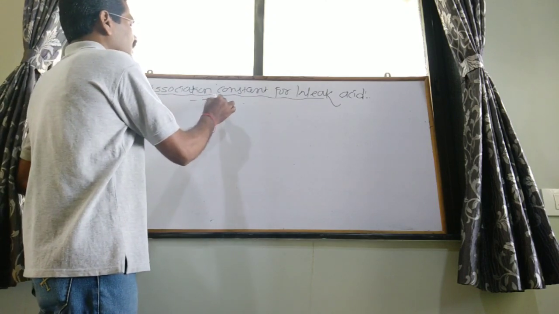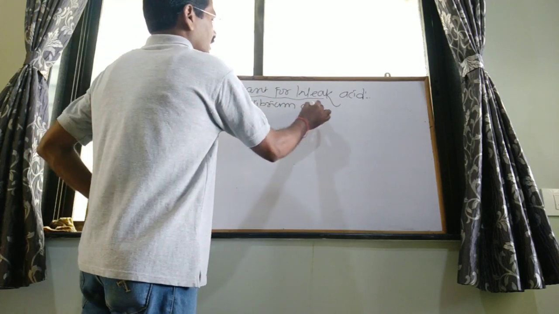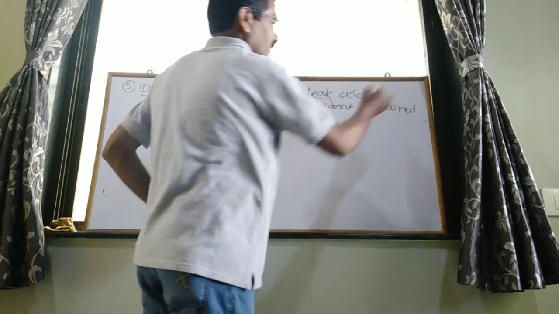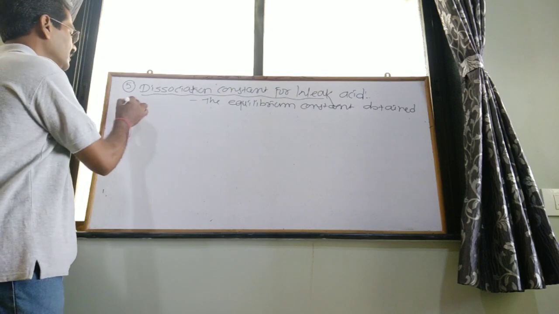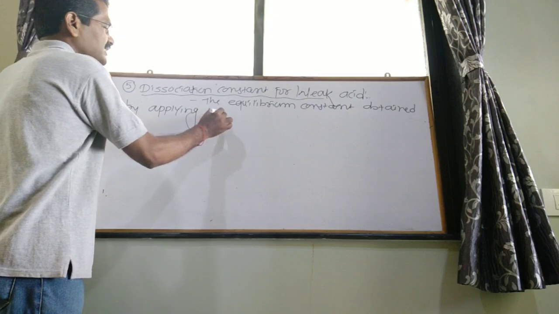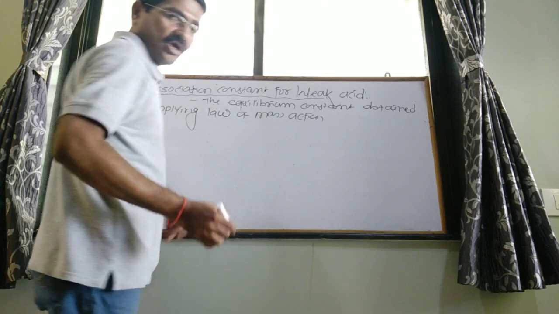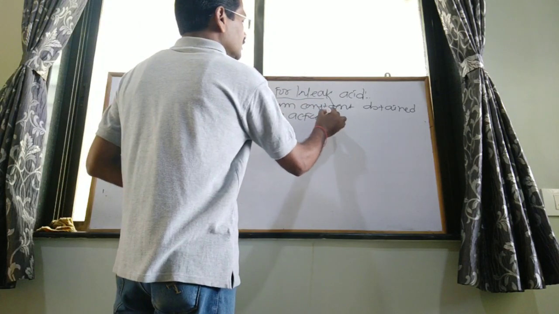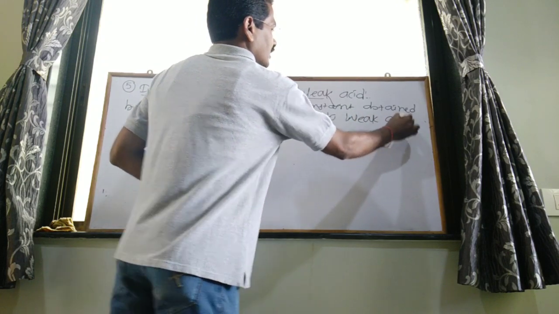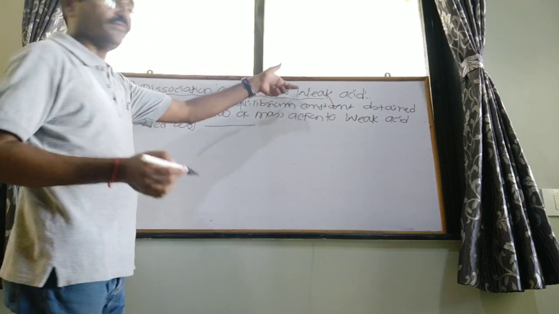Simply, the equilibrium constant obtained by applying law of mass action to a weak acid is called the dissociation constant for the weak acid.